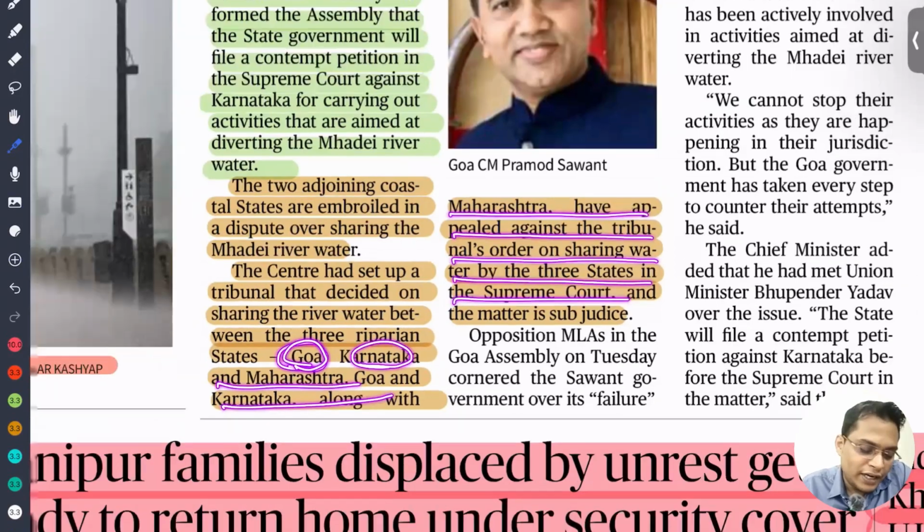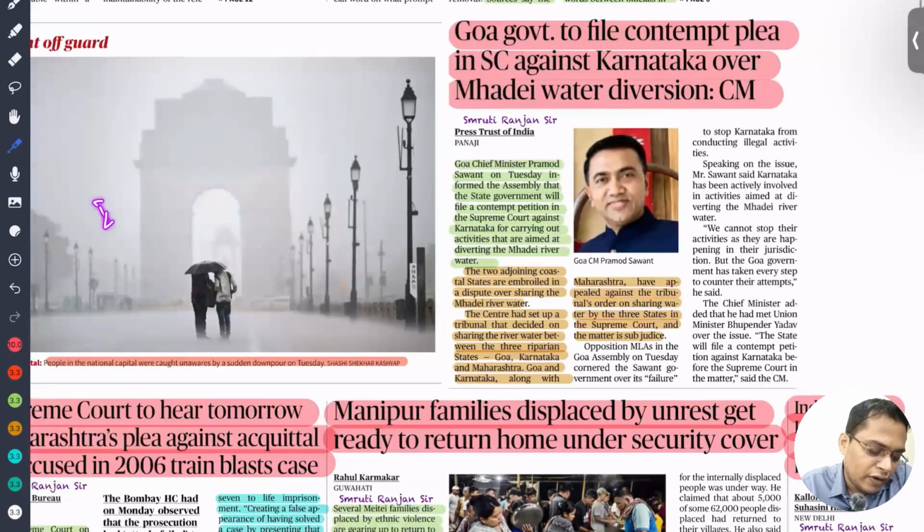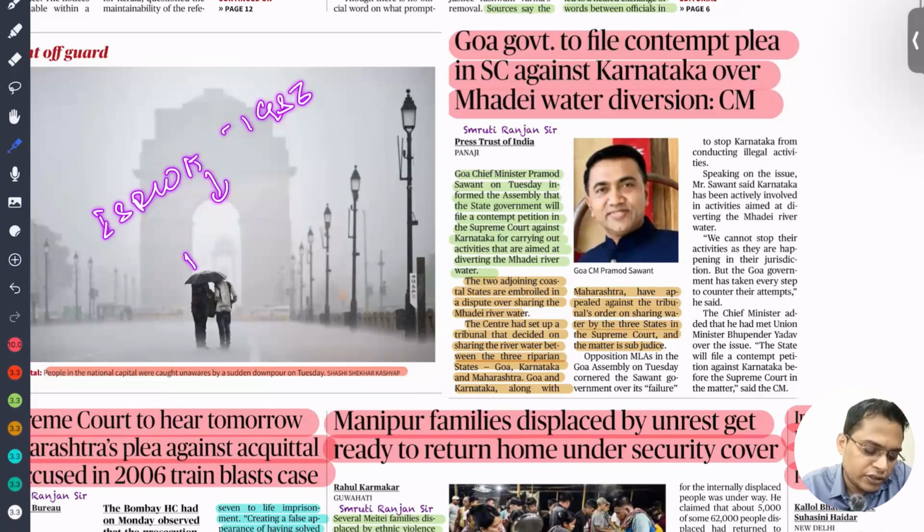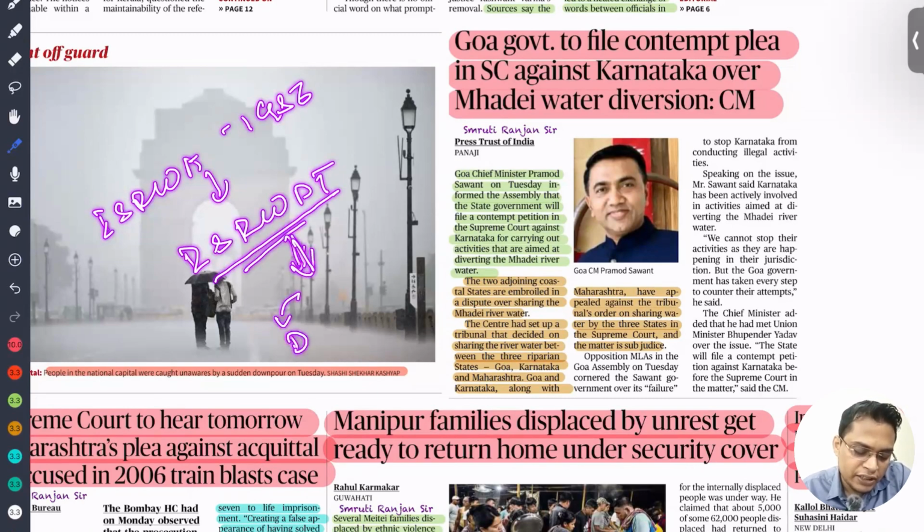The Inter-State River Water Disputes Act, 1956 provides for the establishment of an interstate river water disputes tribunal. That tribunal will adjudicate any dispute between states regarding the share of water. Under that, the Mahadayi tribunal has been established.